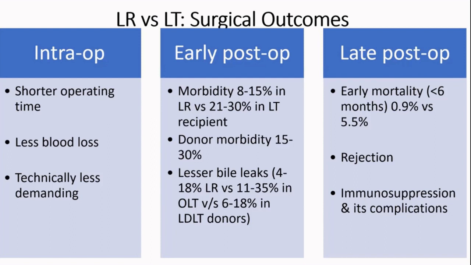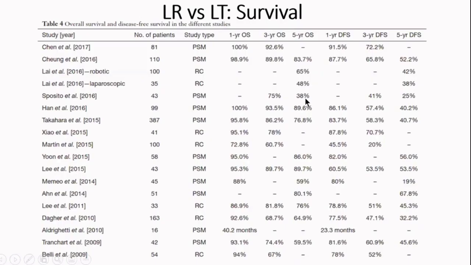Liver resection has less percentage of bile leaks, and that is another factor that drives up the morbidity in transplant. When it comes to the late post-operative period, the mortality within the first 6 months is very minimal when it comes to liver resection versus nearly 5.5 to 6% that comes with liver transplantation. With transplant, of course, you have all categories of rejection, including acute on chronic and chronic. And to avoid that, the immunosuppression that we give has its own set of complications, including systemic toxicities as well as systemic sepsis. So these are the problems with liver transplantation.